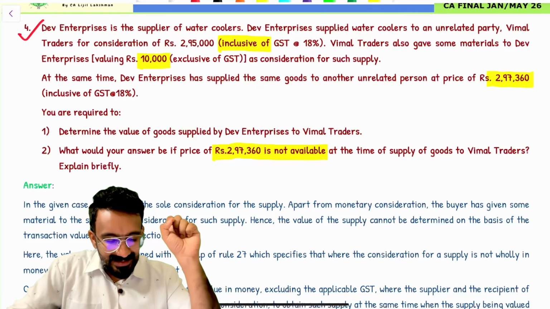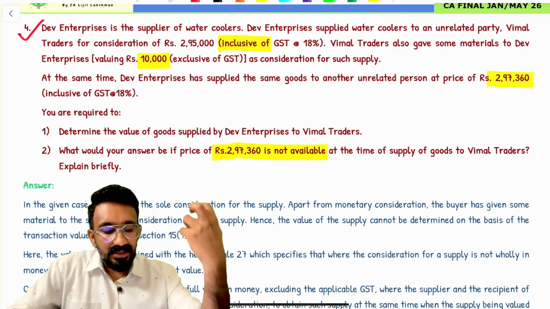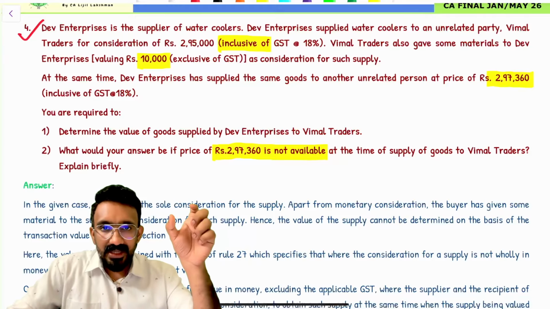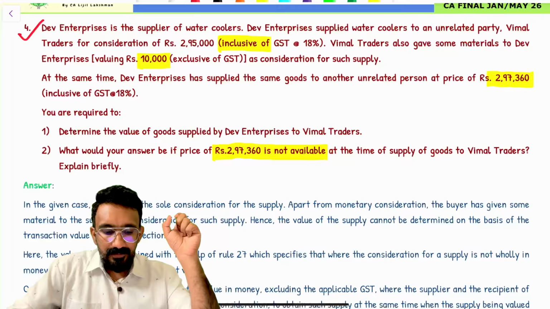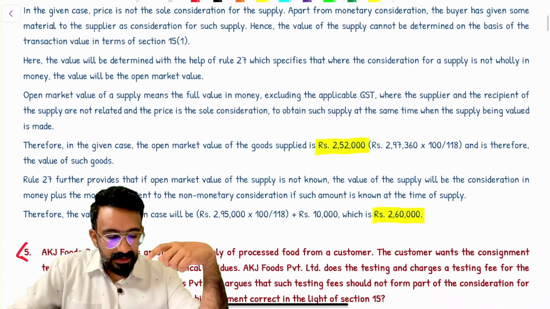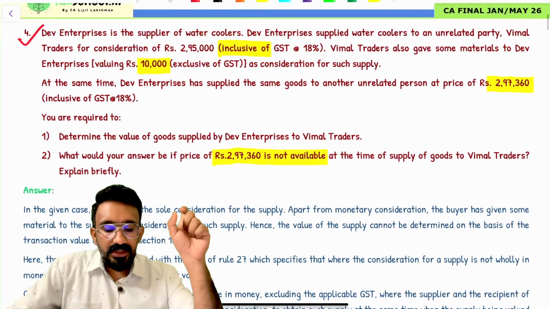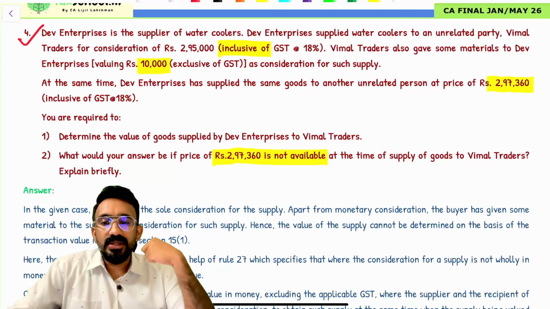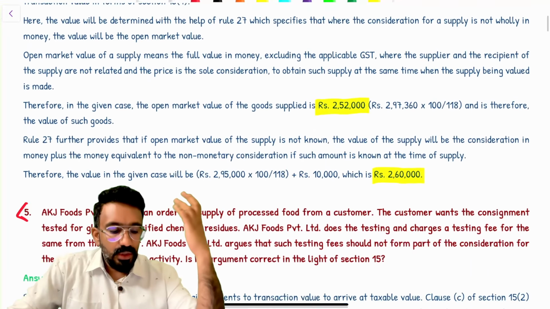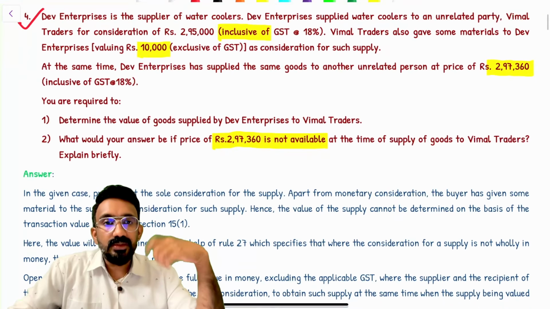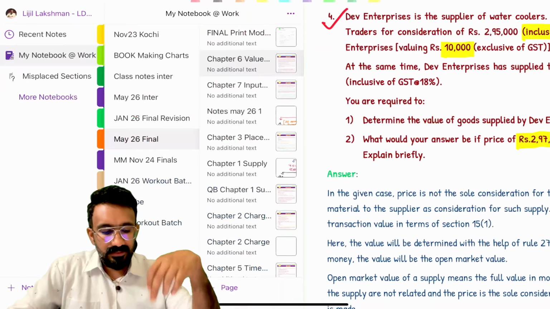It is the consideration that you have received. You have received 295, inclusive of GST, plus the money value of the other consideration. I have to remove GST from 295. 295 into 100 divided by 118 would be 2,50,000, plus this 10,000 monetary value of non-monetary consideration will give you 2,60,000 as value. I hope this is clear to all of you. This is how they draft a question on rule 27.